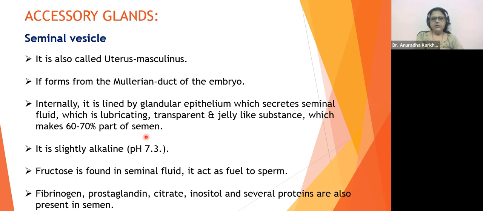Once insemination is done, the semen will be deposited in the reproductive tract of the female, and it will get exposed to the prostaglandins of the semen, which will then cause the muscles to contract and allow the semen to reach up to the fallopian tube. Got it? So it's for the contraction of the vaginal muscle and the uterine muscles. Is it fine? Okay.